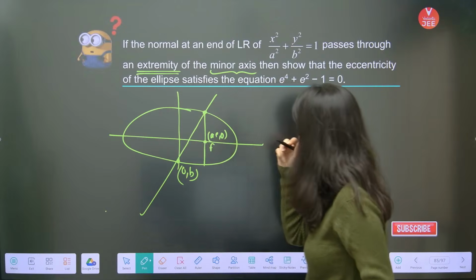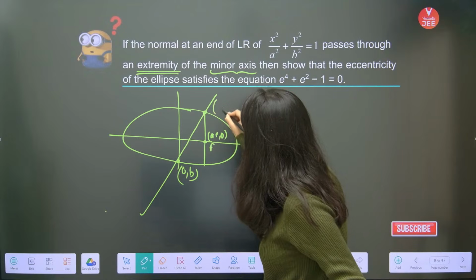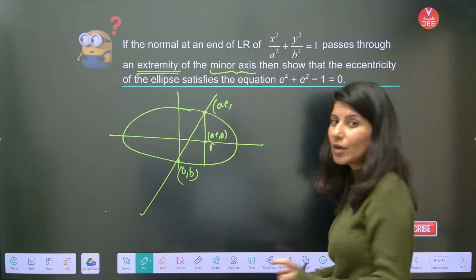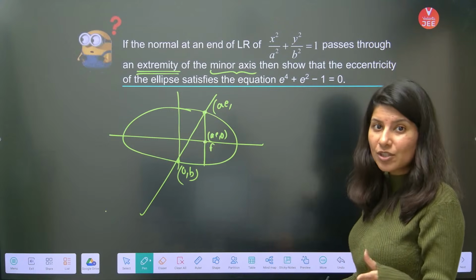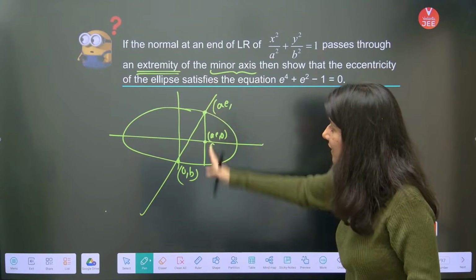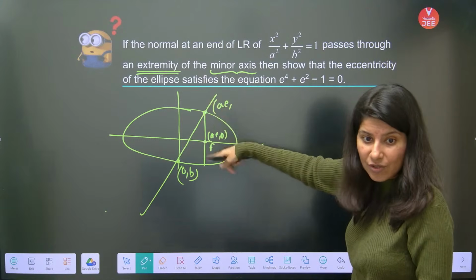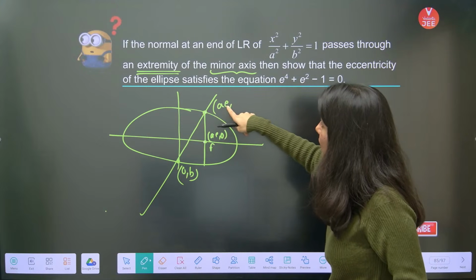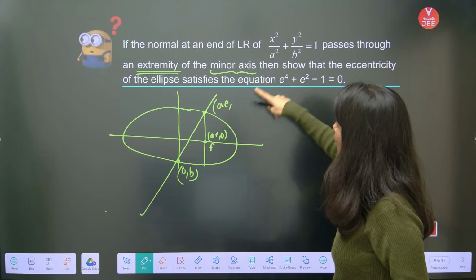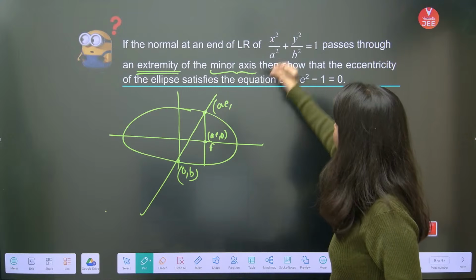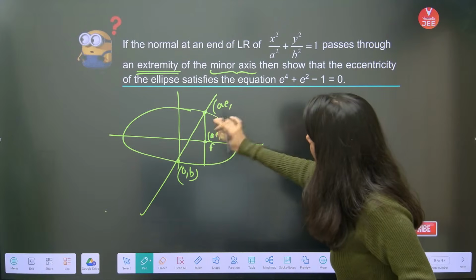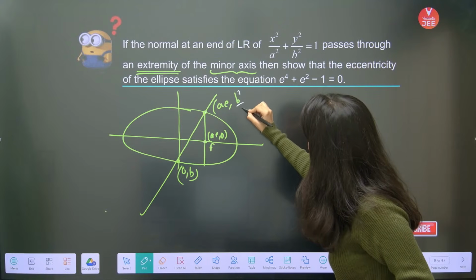Here also the x coordinate will be exactly same, ae, because it will not change, right? Here on this line only the y coordinate will change. X coordinate will not change. So if this is a, e, 0, this is also ae. So if you put ae as x coordinate over here, you will get this point. And the length of this is b square by a.